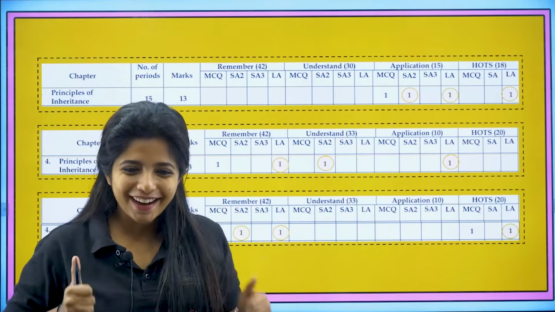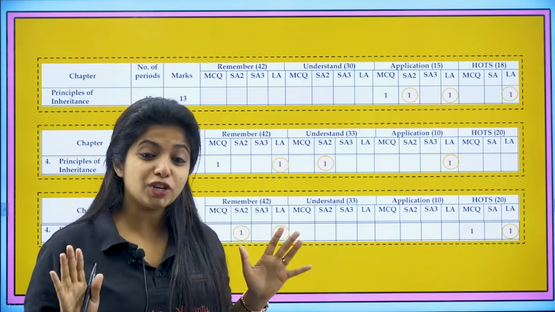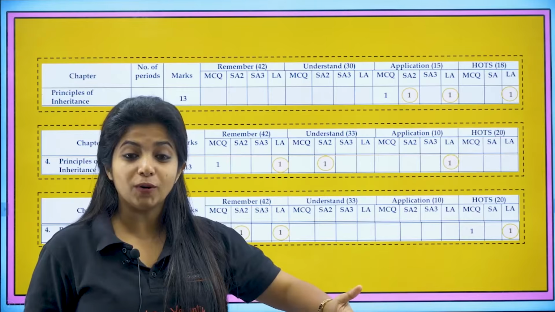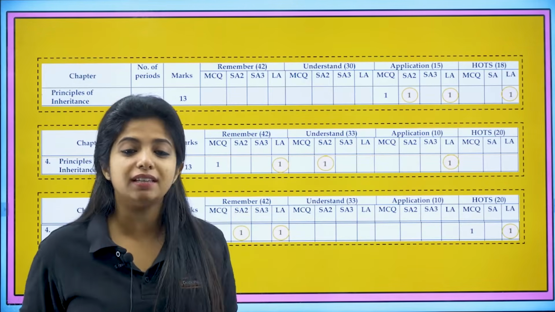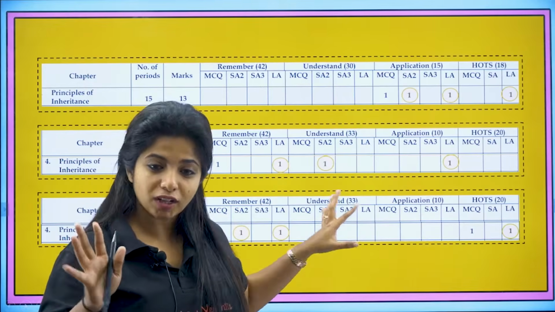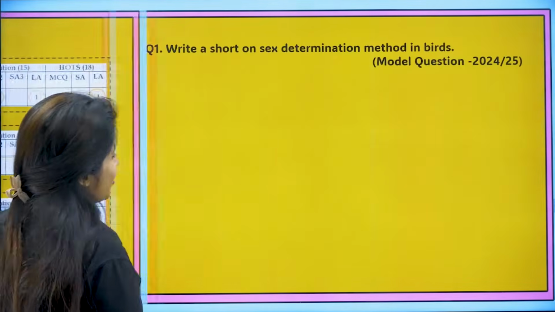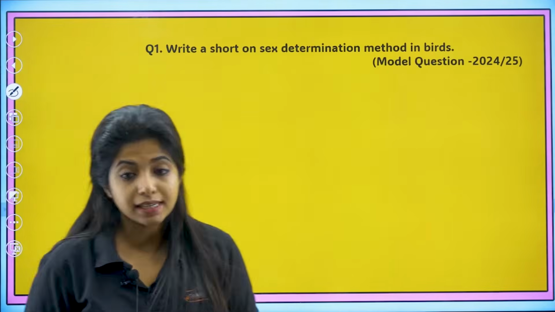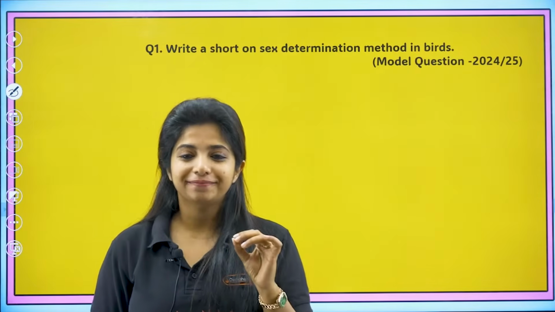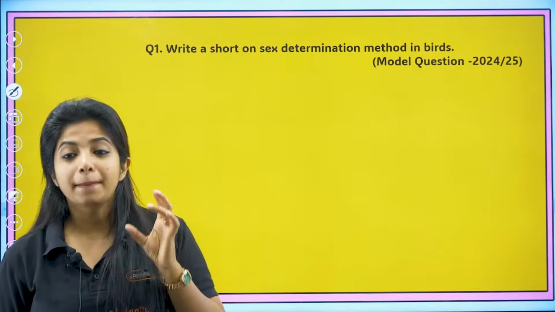Okay, so are we ready to clear it up? And I'm pretty sure those of you who watched the previous video on the 1-marker question would be feeling that this is very, very easy. I'm definitely going to score 13 on 13 in this particular chapter. So let's begin with the first question that we have for a 2-marker question, that is, write a short note on sex determination method in birds.